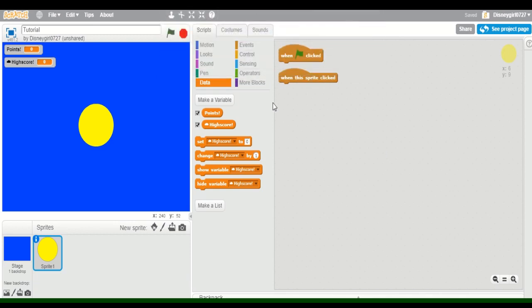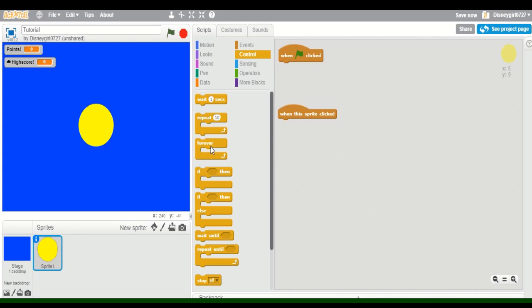So next you're going to want, when green flag clicked, to take a forever, and then an if then. You can clean up if you would like to do what I'm doing. I'm just right clicking and clicking this clean up button. I just like it clean. If you don't really care, you don't have to. It doesn't really affect the code. I just like it easier to read. So make sure to use this forever, because if not, it's just going to read this code once and then this code goes away.